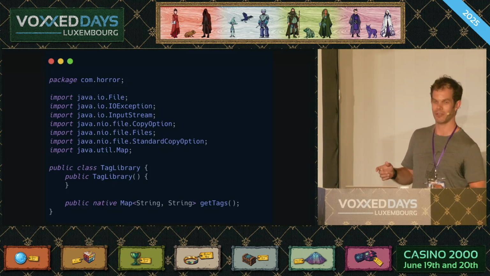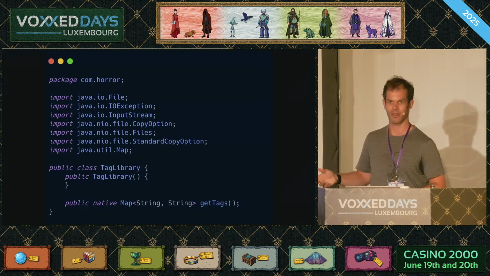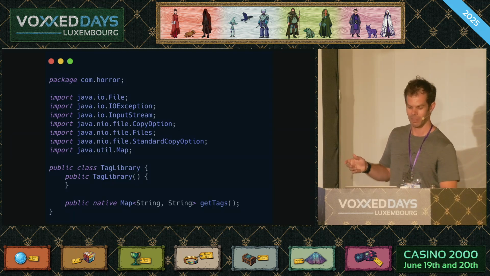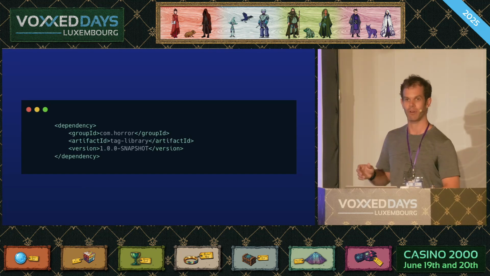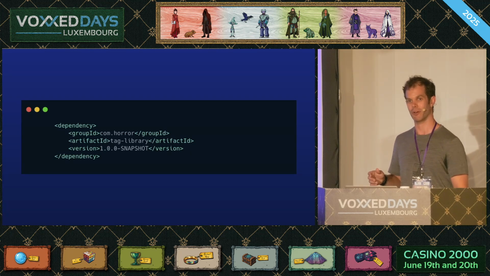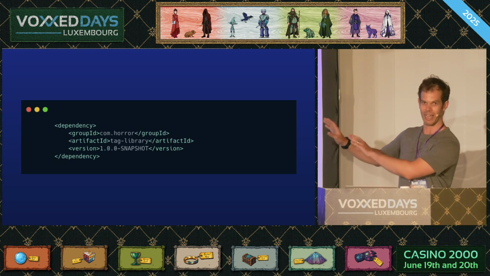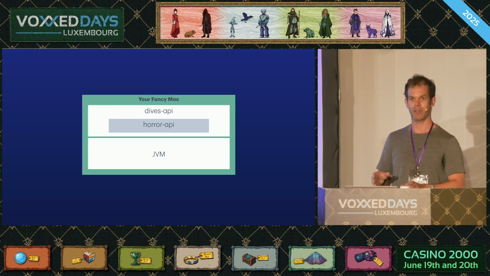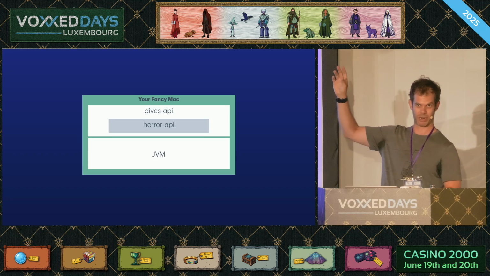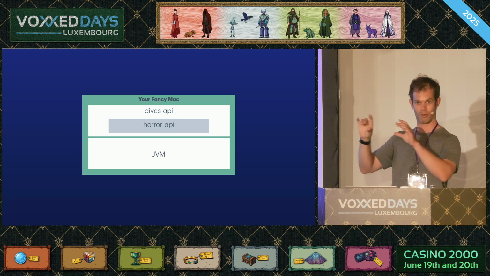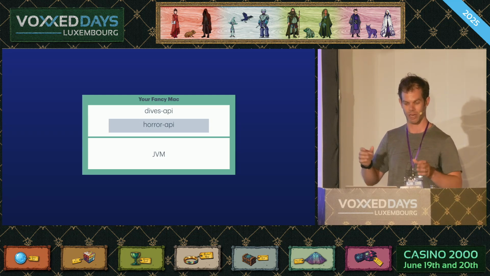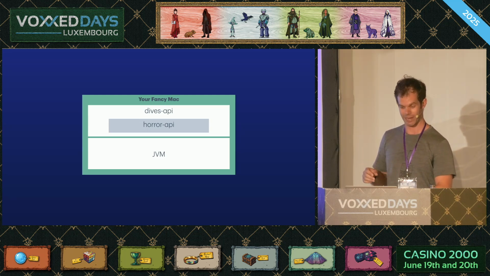The purpose of it is to be able to add a standard set of tags to the response headers from all the different services inside of your platform. Seems reasonable, and he's even wrapped it up in a nice little Maven dependency for us. We'll give him the benefit of the doubt with a snapshot. It's early days. And this is what we're trying to get going. It's pretty straightforward, right? We have our Dives API for tracking dive sites. We have the strangely named Horror API library we want to build into that. We want to run it on the JVM on top of our fancy Mac.